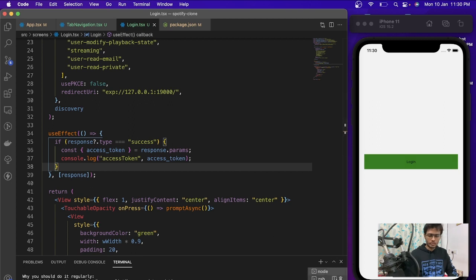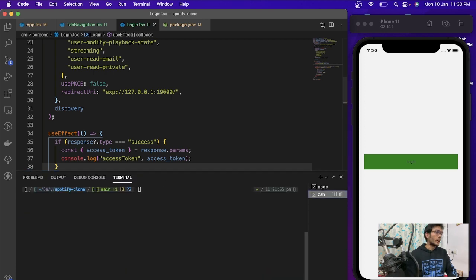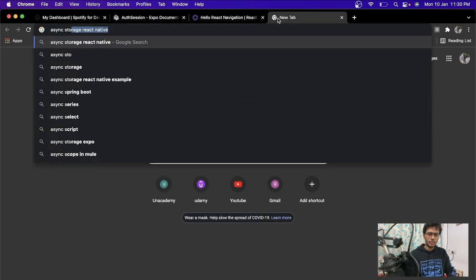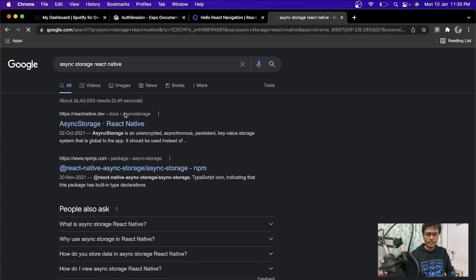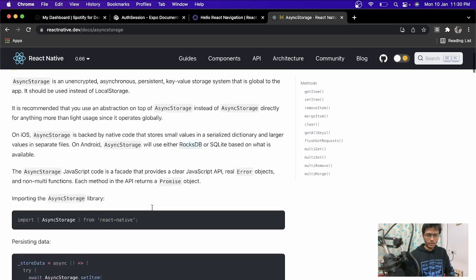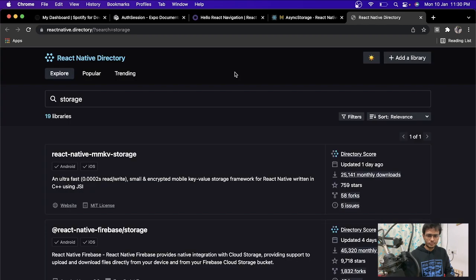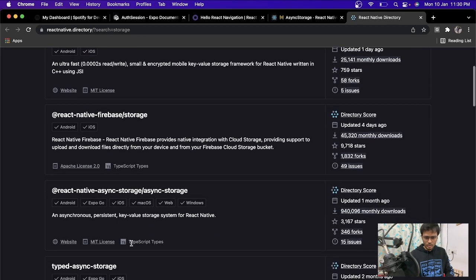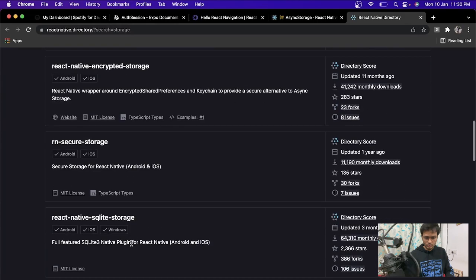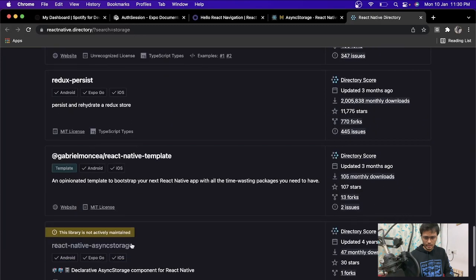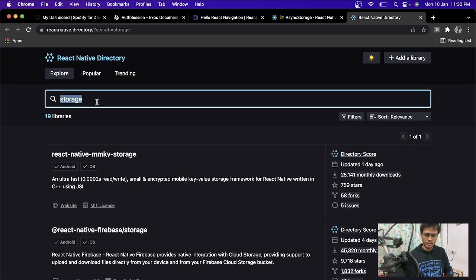So to store the token, we are going to use async storage as well. To have async storage, let's search over here, storage React Native, and we are going to use it in Expo, right? There must be a package. I have used this earlier.